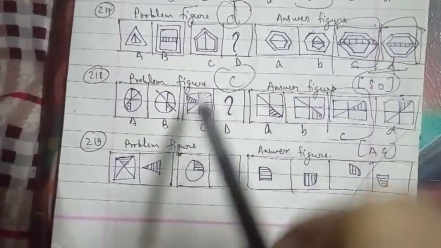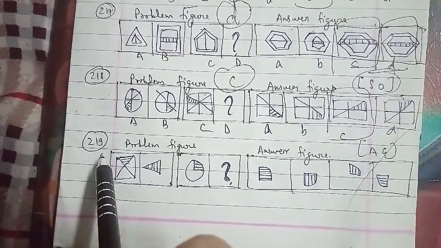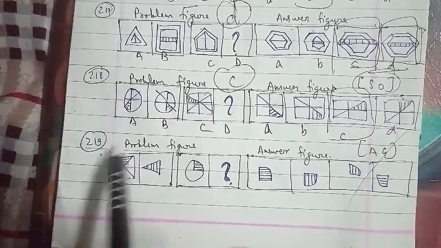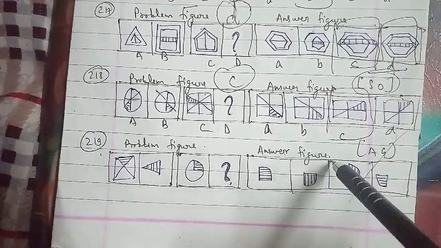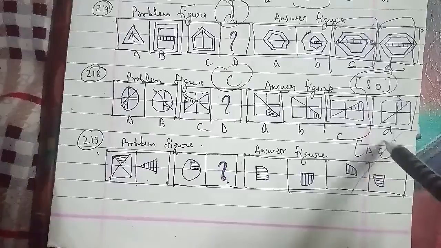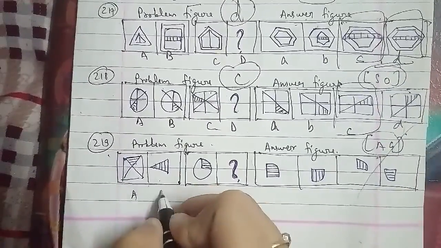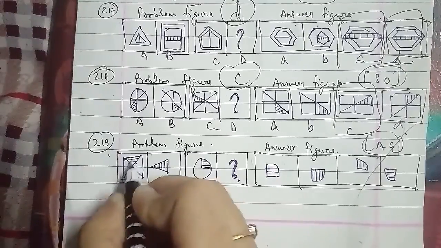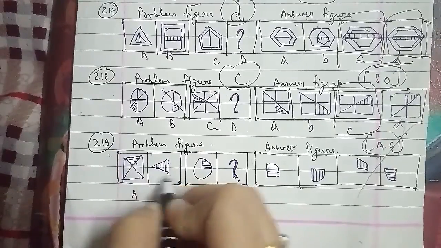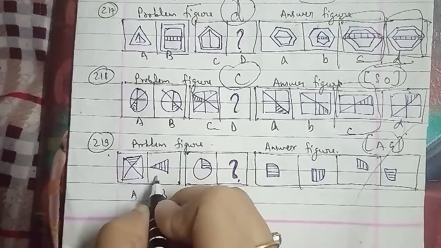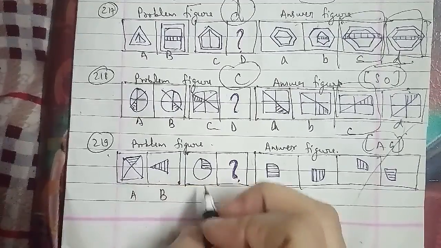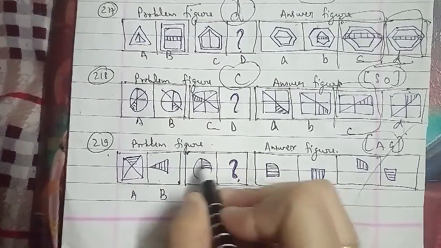Let's go ahead with the 219th question of the session. These are the problem figures and these are the answer figures, asked in the Assistant Grade question paper, figures A, B, C and D. This is the shaded line, which has been rotated, and that has been the same here. If you look at the pattern they are following, this is your circle, and that is your C figure.